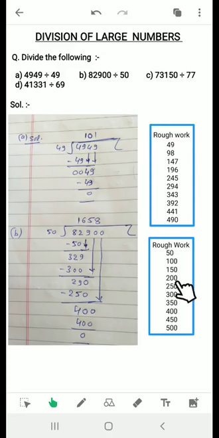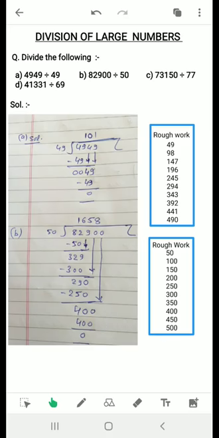What is the smaller number? See, 50, 100, 150, 200, 250, and then 300. So we cannot take 300. So just before 300, that is 250. So that 250 we will take there. This 250 will come 5 times. So 50 5 are 250. Then after subtraction, we will get 40.